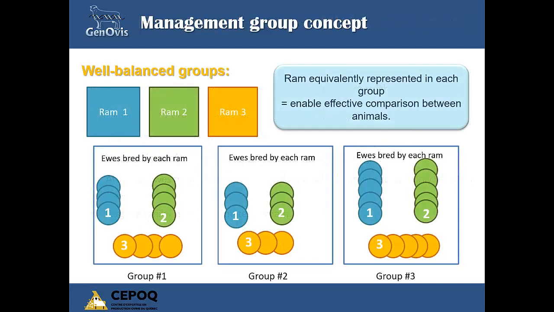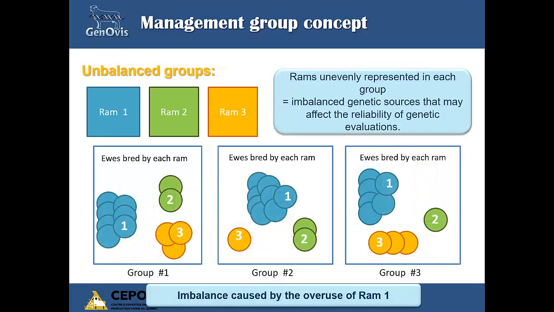In this first example, rams 1, 2, and 3 mate the same number of ewes in each group. The groups are well balanced. In this second example, the number of ewes bred per ram is quite different. Ram 1 is overused in all the groups. This may affect the reliability of genetic evaluation, as there are not that many progeny of rams 2 and 3 to do a good performance comparison. Allocate ewes having good breeding values to all the rams, not only your top ram. This will optimize comparison of lambs sired by different rams within the same environment.